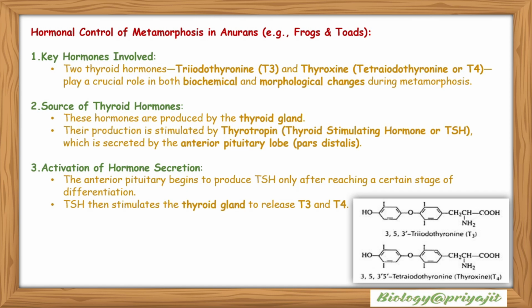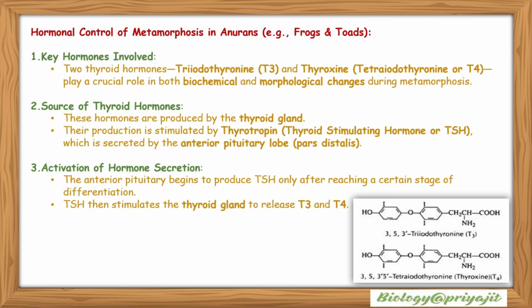Key hormones involved. There are two thyroid hormones, triiodothyronine T3 and thyroxine, that is tetraiodothyronine or T4. They play a crucial role in both biochemical and morphological changes during metamorphosis. Sources of thyroid hormones: these hormones are produced by the thyroid gland. Their production is stimulated by thyrotropin, thyroid stimulating hormone or TSH, which is secreted by the anterior pituitary lobe or pars distalis.